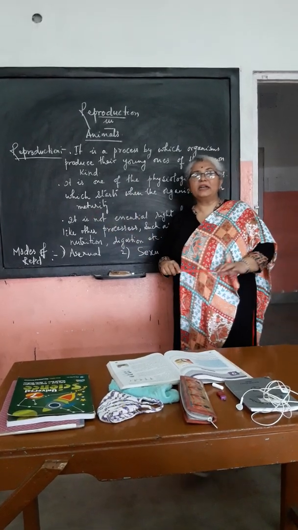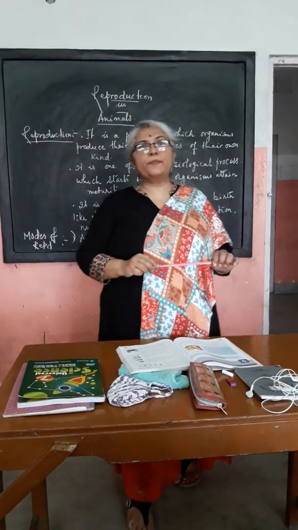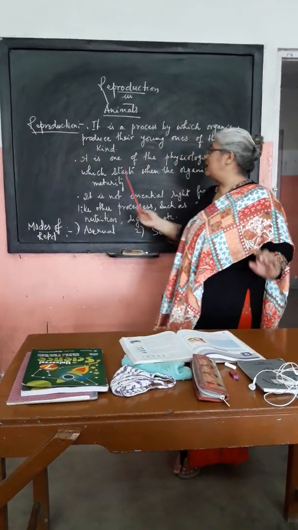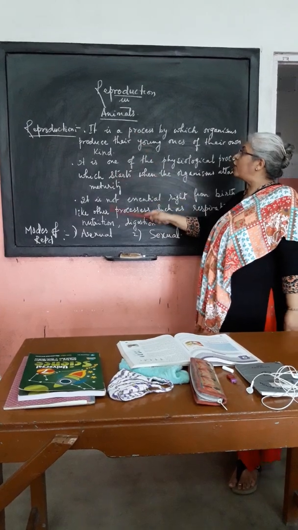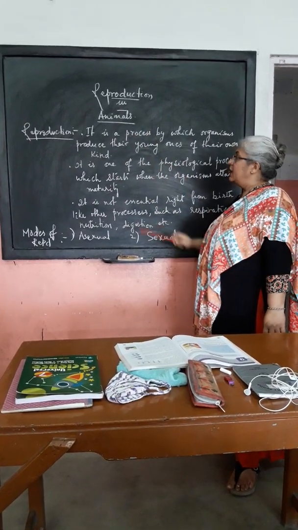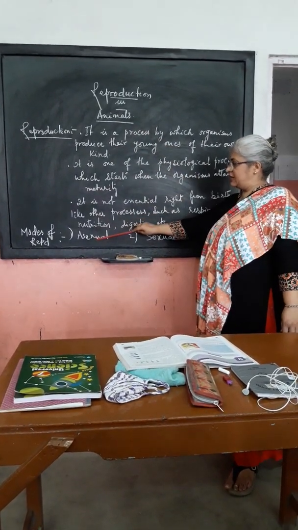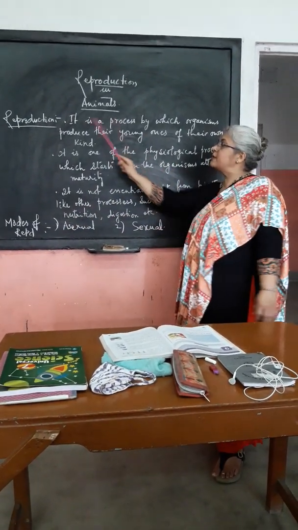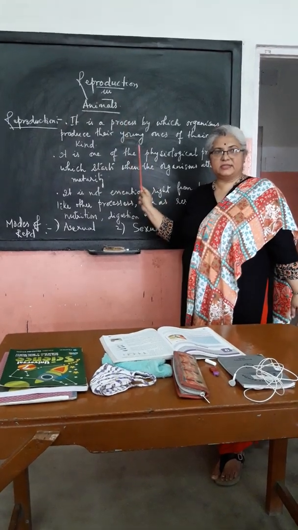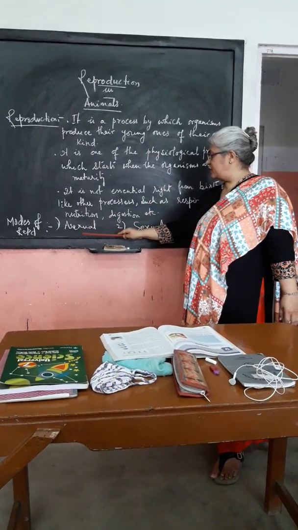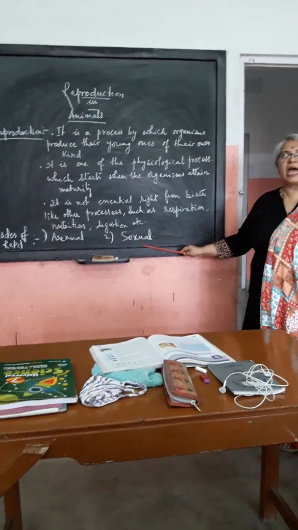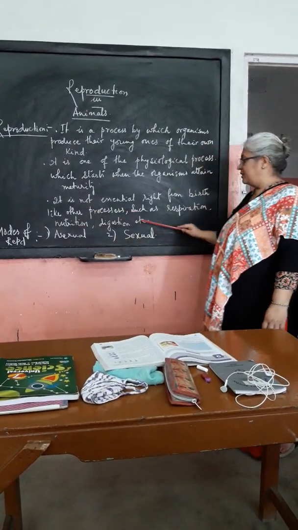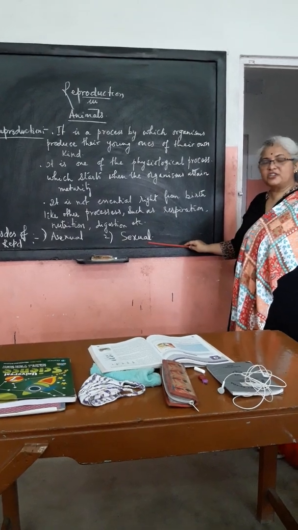Now you had learned in class 7 about reproduction in plants. But now in class 8 you will learn about the details of reproduction in animals. Now coming to the next part, that is the mode of reproduction. That means how many types of reproduction are there in animals. Usually we find there are two types of reproduction in animals. One is called asexual and the other one is termed sexual.